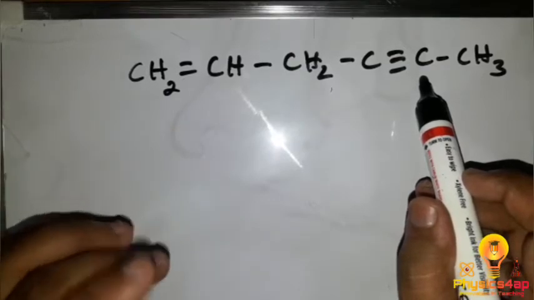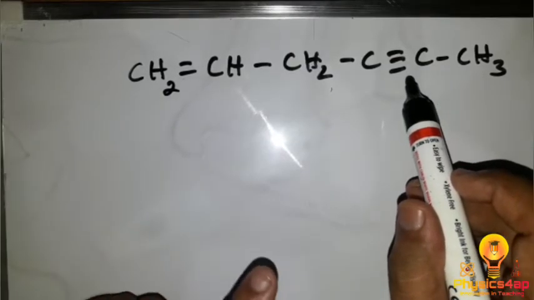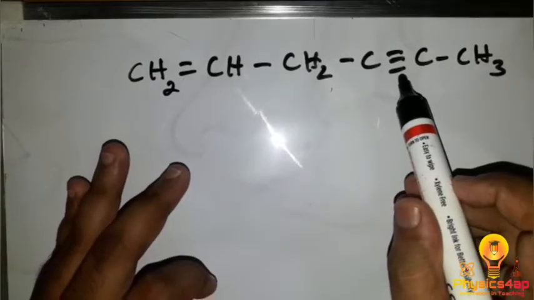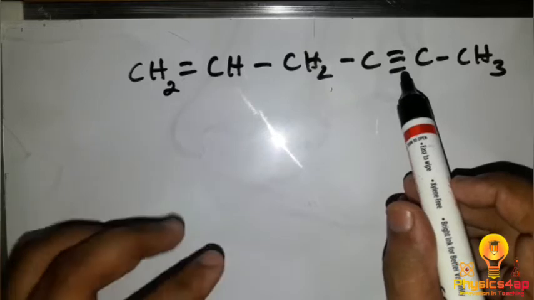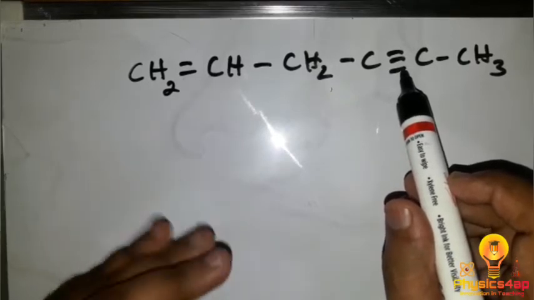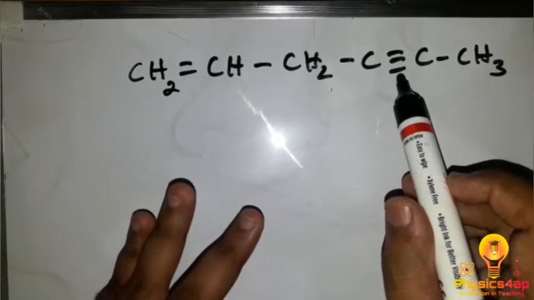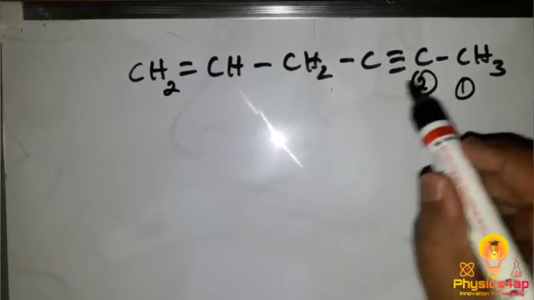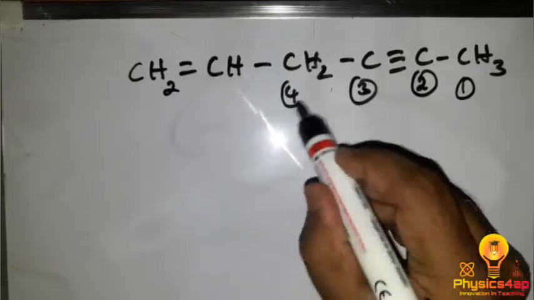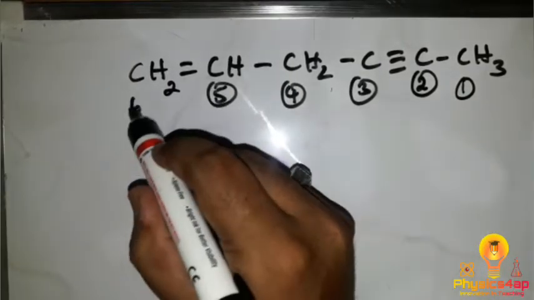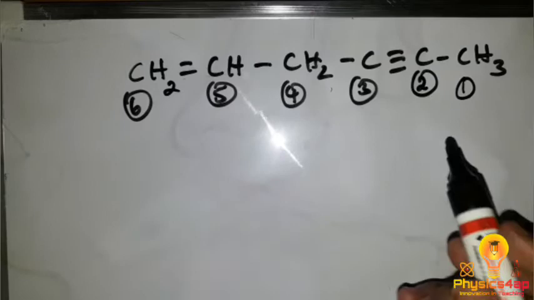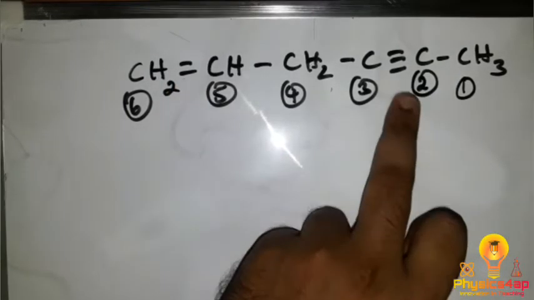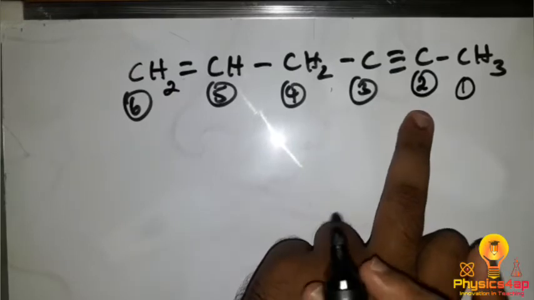As I told you before, the first priority should go to the triple bond. Wherever the number is, forget about it, the first priority goes to the triple bond. When you compare the bonds, triple bond, double bond, single bond, the first priority goes to the triple bond. So the number starts from here: 1, 2, 3, 4, 5 and 6. That means we have a double bond at the 5th position and a triple bond at the second position.